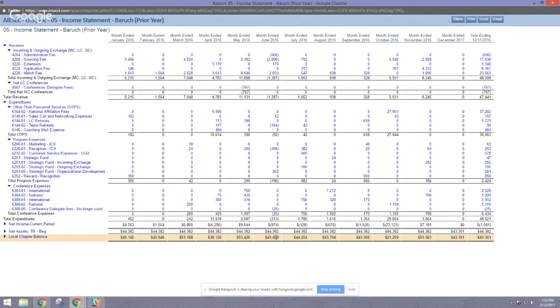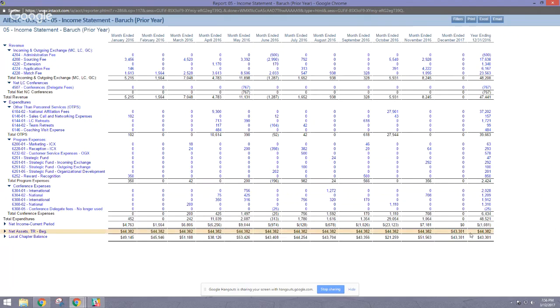This balance right here, where it says local chapter balance, is not how much money we have right now. We did not have $53,000 in May. We had 44,382 plus all of this. Or you can just look at the year ending, when the last month updated was this one. To clarify, we did not have $53,000. It was this plus that month's revenue or loss or gains.